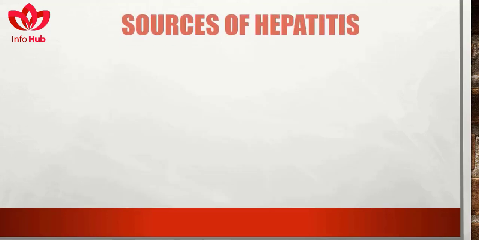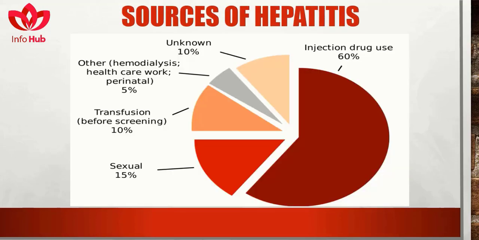Sources of hepatitis. Hepatitis is 60% caused by injection drug use. 10% of the causes of hepatitis are unknown. Other causes of hepatitis are 5%. Transfusion before screening is 10%. The percentage of hepatitis through sexual contact is 15%.